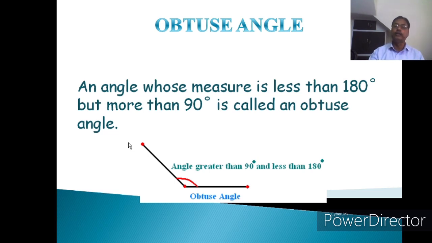This is the range between 90 and 180. Neither 90 nor 180. They are not included in obtuse angle. Excluding these two measures, 90 and 180, the angles in between will be obtuse angles.